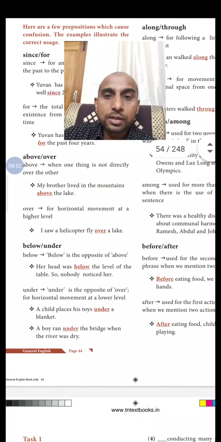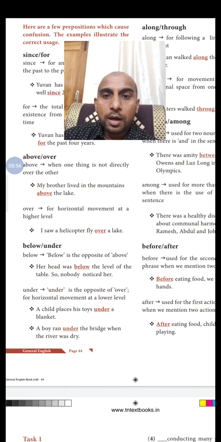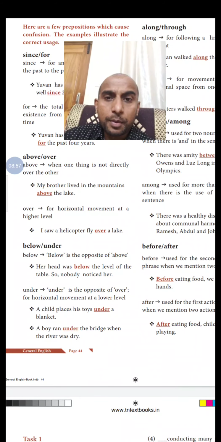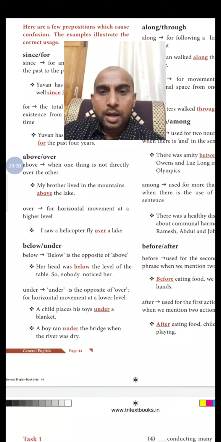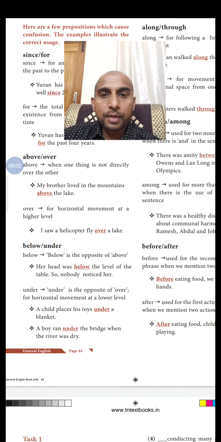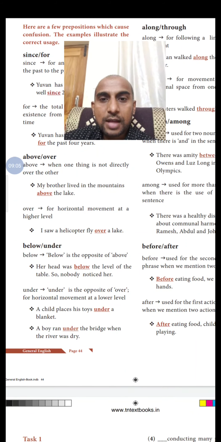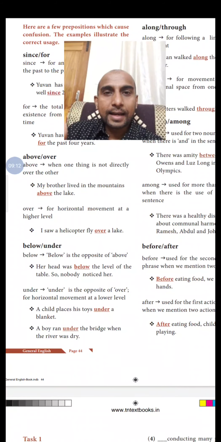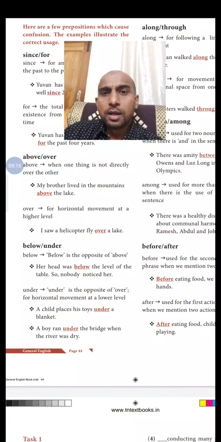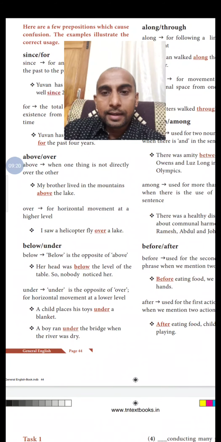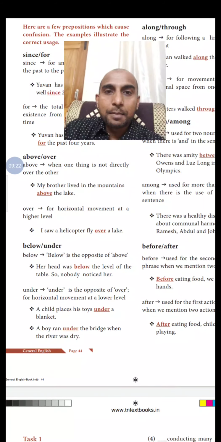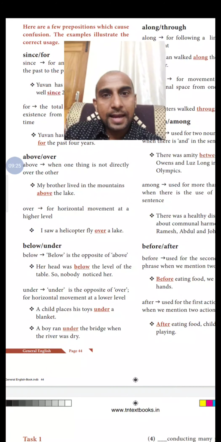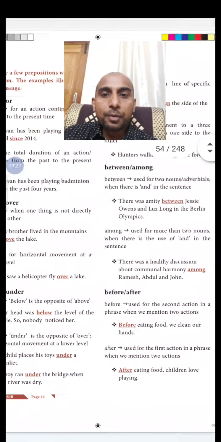And you can look at the next one, below and under. Below is the opposite of above, and under is the opposite of over. The example here for below: her head was below the level of the table. So nobody noticed her. Below the level means not directly below the table. She was not as tall as that table. So how will you use under? A child places his toys under a blanket. Places his toys under the blanket, directly under. So this is an example for below and under.